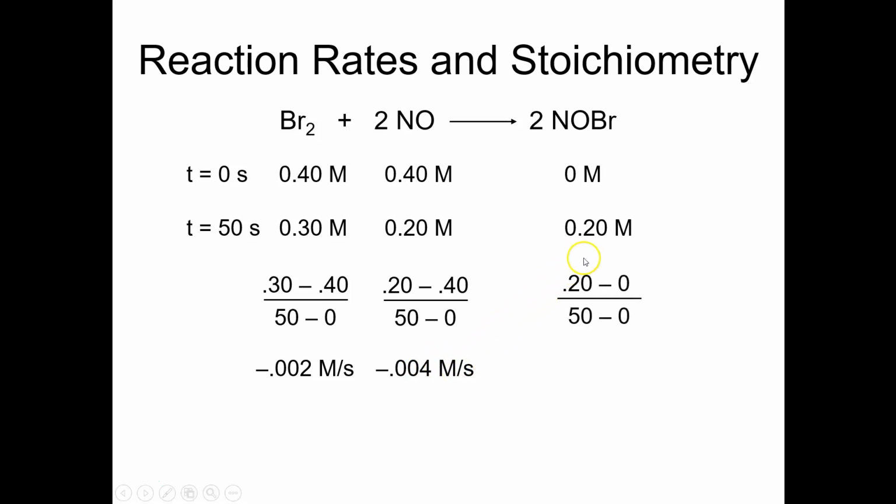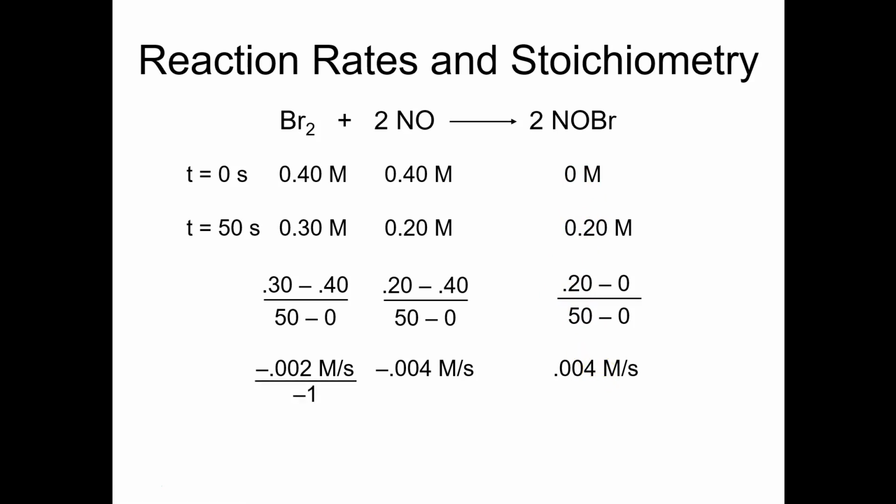And for the product, it's final concentration minus initial concentration over final time minus initial time. That gives me an average change in concentration of 0.004 moles per liter per second. And as we've been saying all along, for reactants that would give you a negative number because the concentrations are going down, and for the product that would give you a positive number because the concentrations are going up.